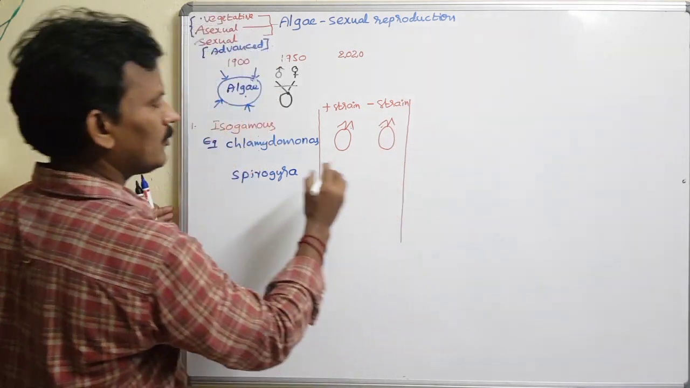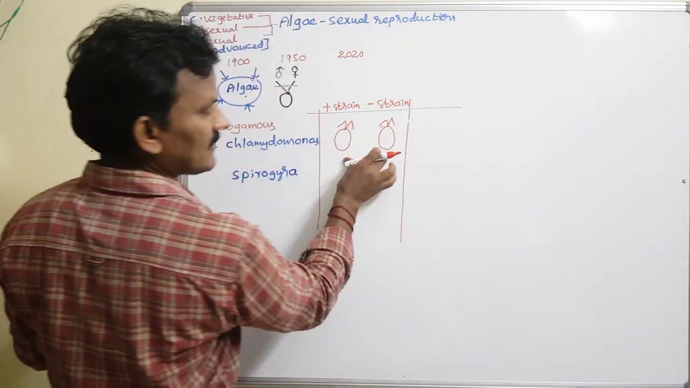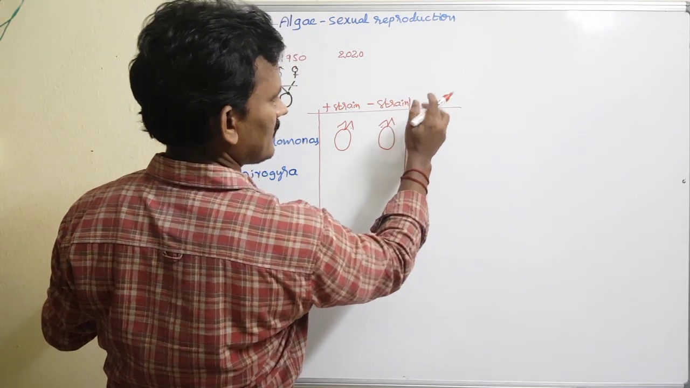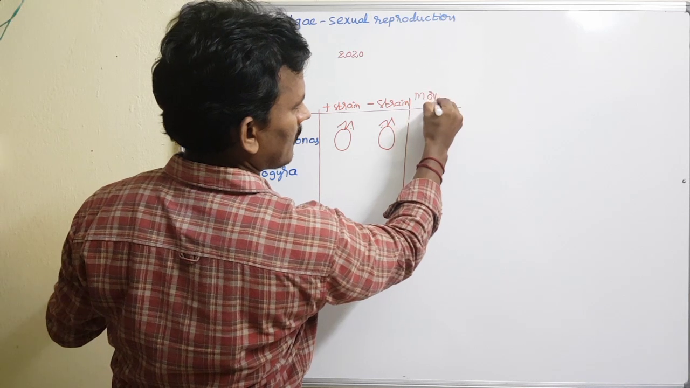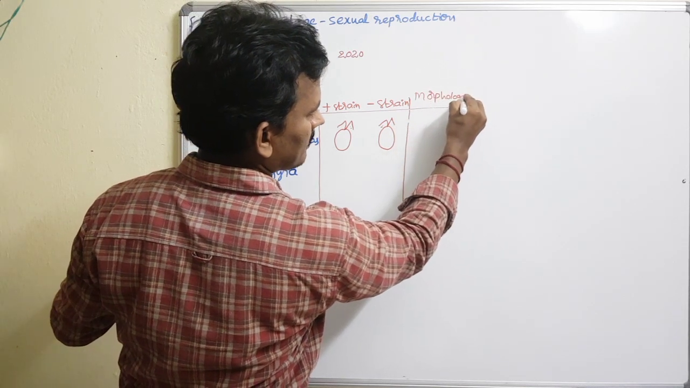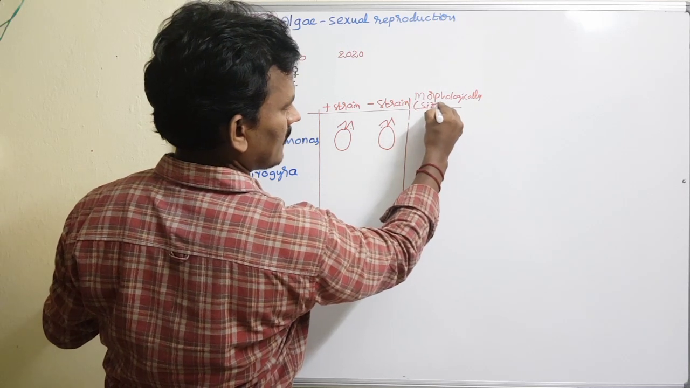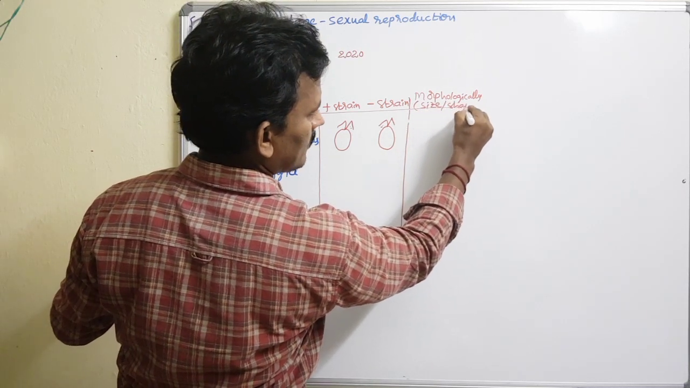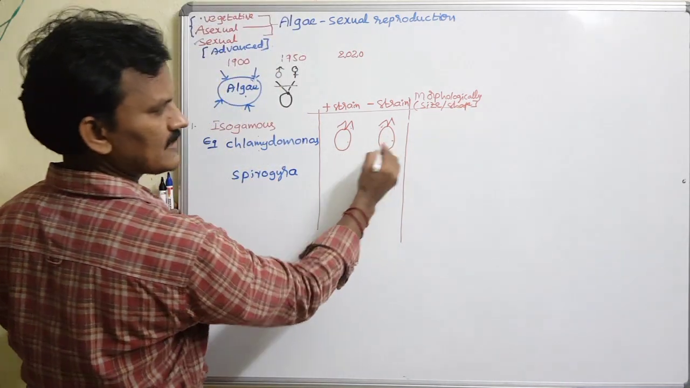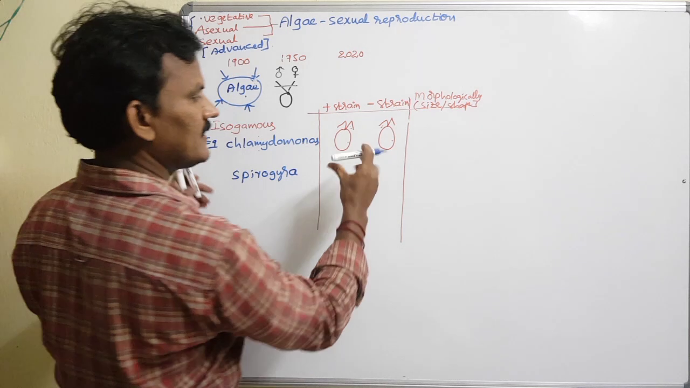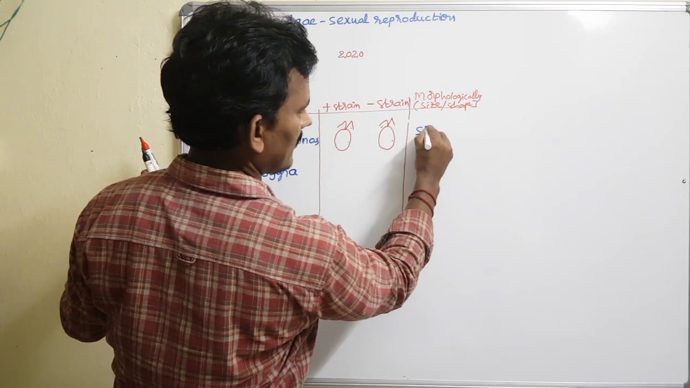What about the size and shape? Morphologically, both are of the same size and structure. Both are motile, so they are similar in nature.